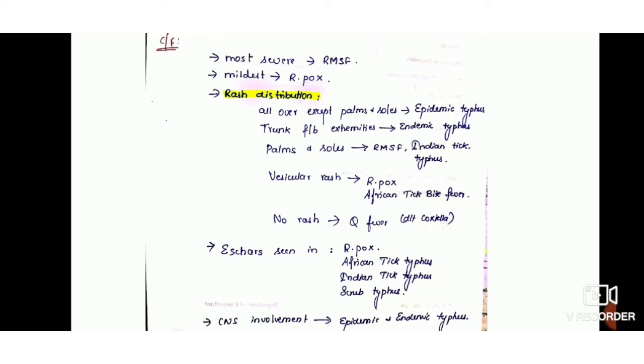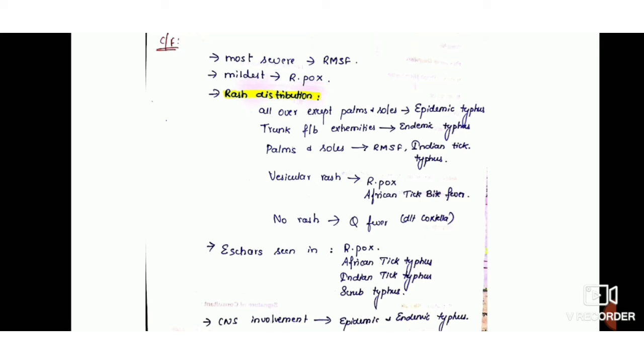Okay, then the mildest among all these is rickettsial pox, and looking at the rash distribution, rash all over the body except palms and soles is by epidemic typhus, and rashes on the trunk followed by extremities is endemic typhus, and palms and soles, as we already saw, is Rocky Mountain spotted fever and Indian tick typhus.